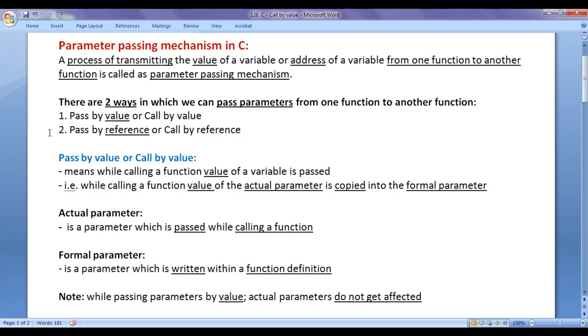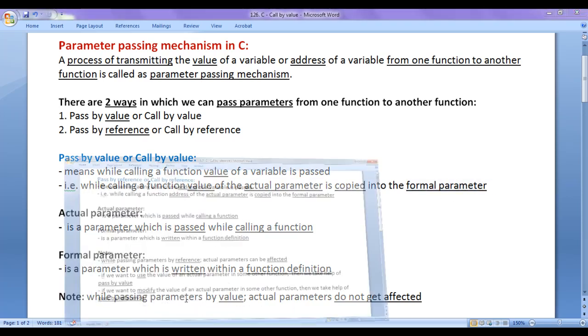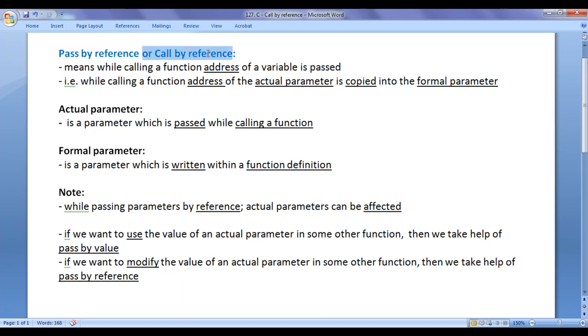Let's understand the difference between pass by value and pass by reference. Pass by value or call by value means while calling a function, value of a variable is passed. That is, while calling a function, value of the actual parameter is copied into the formal parameter. Whereas pass by reference or call by reference means while calling a function, address of a variable is passed. That is, while calling a function, address of the actual parameter is copied into the formal parameter.